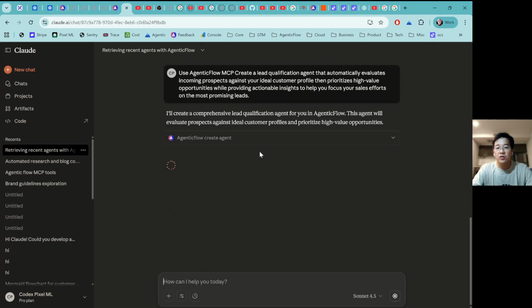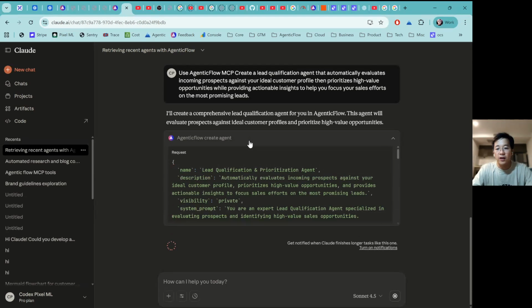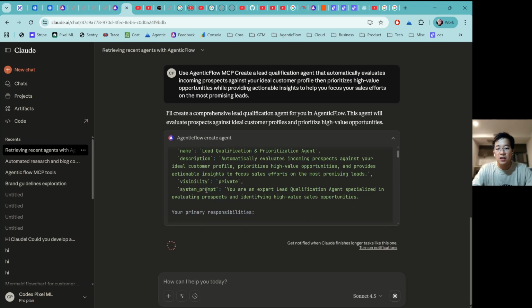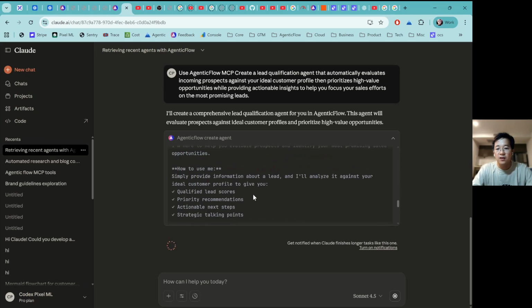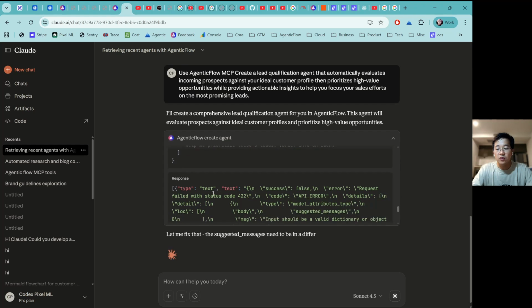Okay, it's going to do the AgenticFlow agent creation. If you're running this for the first time, it will ask you for some confirmation, but because we've already done it, it's just going to go ahead and create this one. It's going to generate the name, description, visibility, even the system prompt of the agent, and then it's going to do the response.